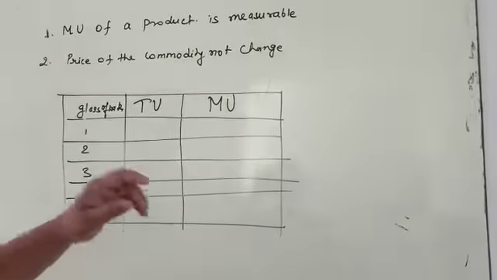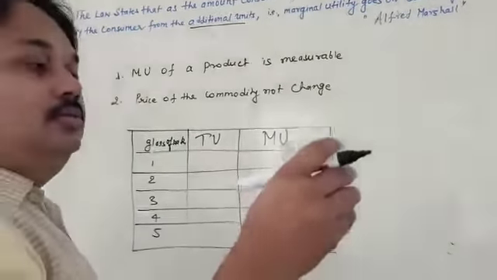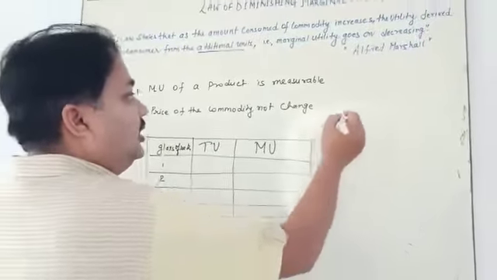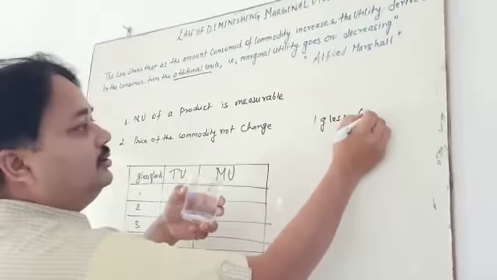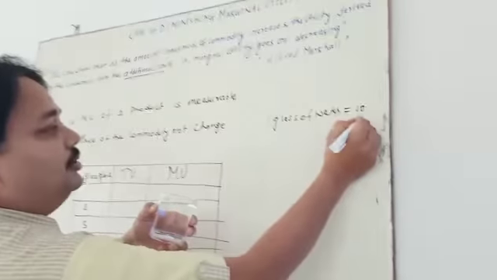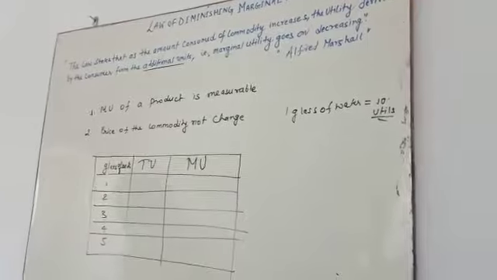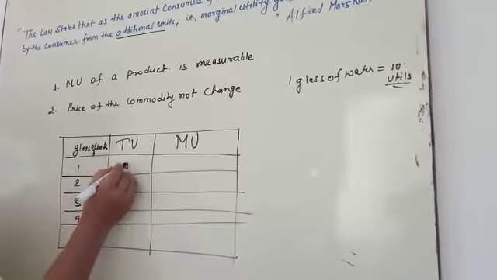I am going to take 1 glass of water, which is equal to 10 utils. Let us see with the help of this example: 1 glass of water is equal to 10.